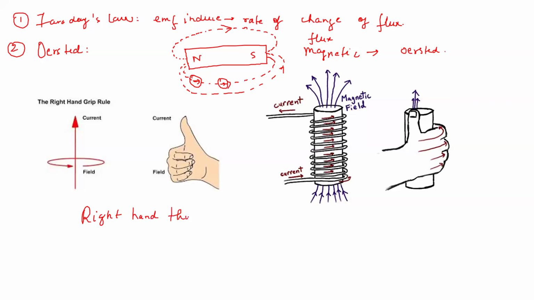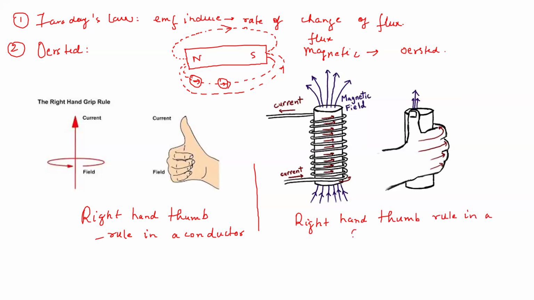Here it is the right hand thumb rule in a conductor, and here it is the right hand thumb rule in a solenoid or coil. You can see that I have two images.